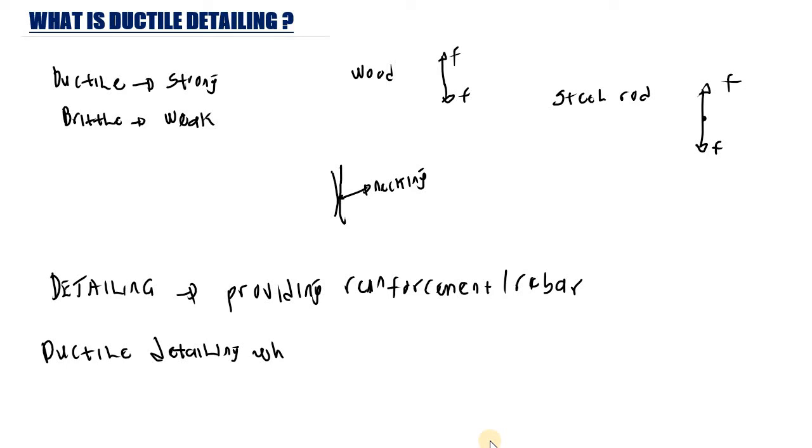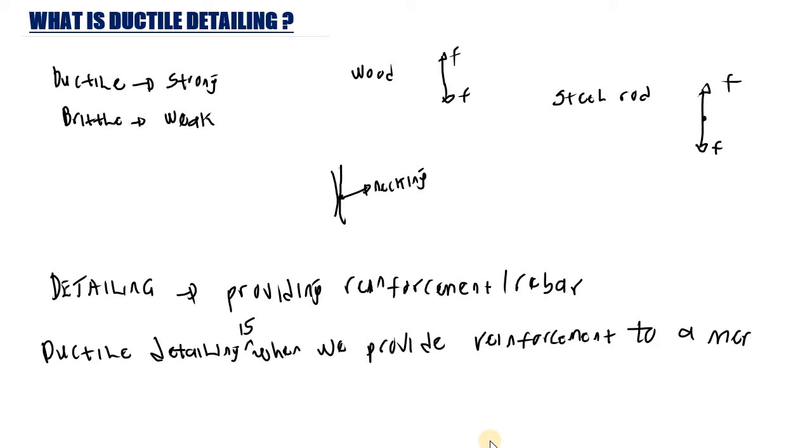So ductile detailing is, let me write, when we provide reinforcements to a material. This material can be concrete, it can be any material. So when we provide reinforcement to a material to make that material a ductile material. So this is what we know as ductile detailing.